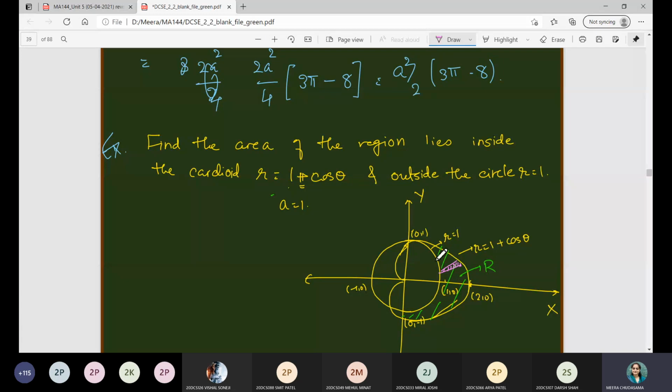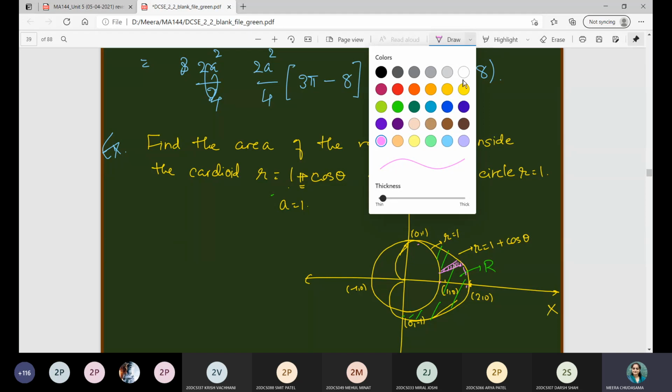If you allow this strip to move in the first quadrant in the region R, then you can see that r will vary from this curve to this curve, and this curve is nothing but r is equal to 1, and this curve is nothing but r is equal to 1 plus cos theta. So what are the limits of r now? 1 to 1 plus cos theta. Very good. It will be 1 to 1 plus cos theta, and the theta limit will be 0 to pi by 2, right? So you can write here in the solution